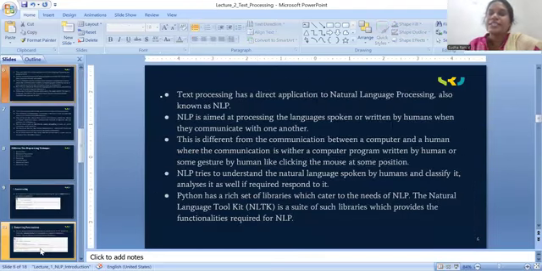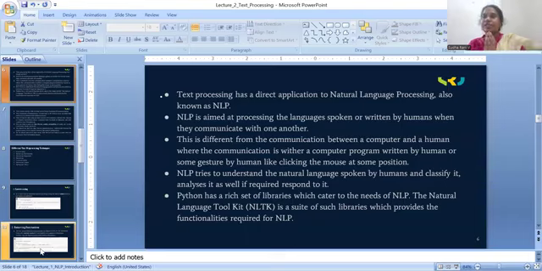Text pre-processing has direct applications in natural language processing, known as NLP. NLP is aimed at processing the text languages spoken or written by humans when they communicate with one another. This is different from communication between a computer and a human, where the communication is with a computer program written by a human or some gestures by a human, like clicking the mouse at some point.